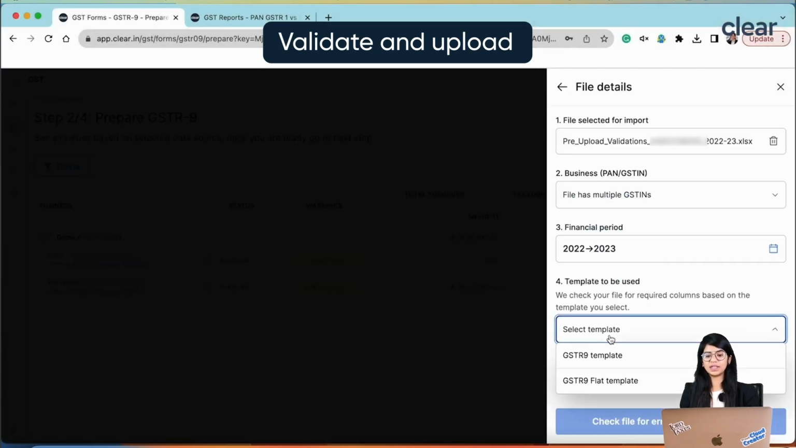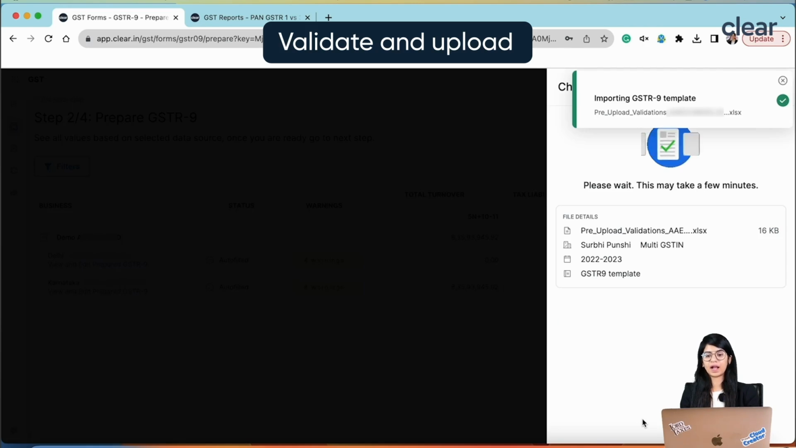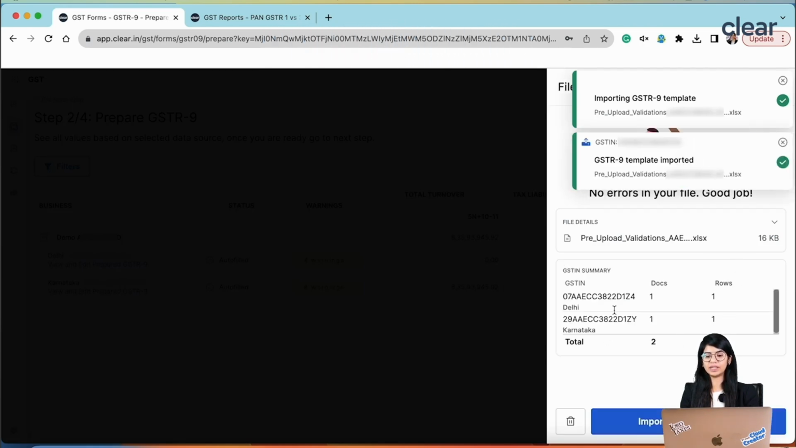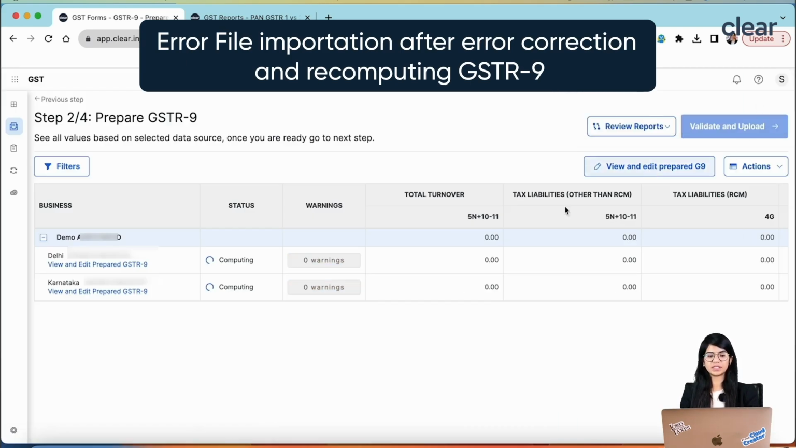Once this part is done, here you just have to select the GSTR-9 template and then click on check file for errors and correction. After you click on this, we will be ingesting this file with the HSN summary, and then you just have to click on import and proceed. After this is done, obviously we are recomputing the information whatever you have ingested over here, so that there are no further errors. So, we will be checking that.